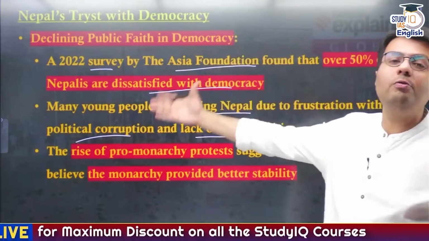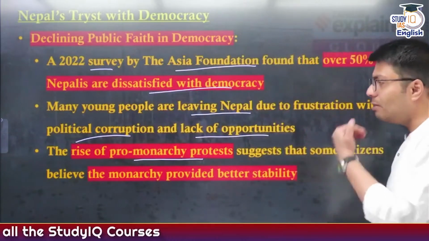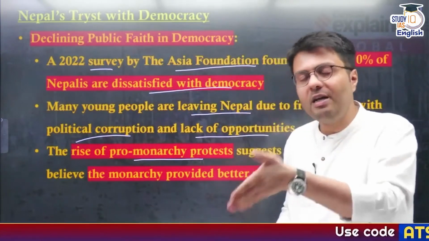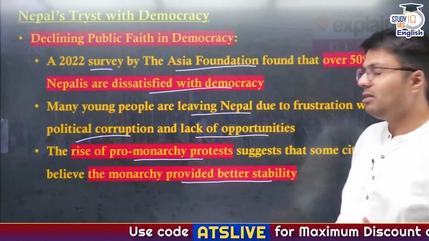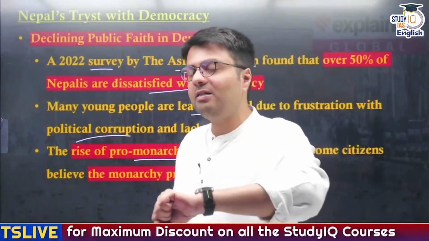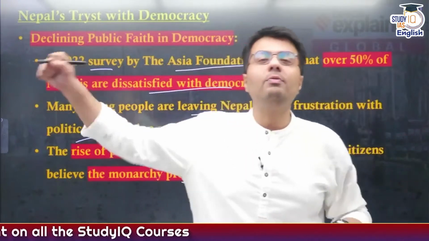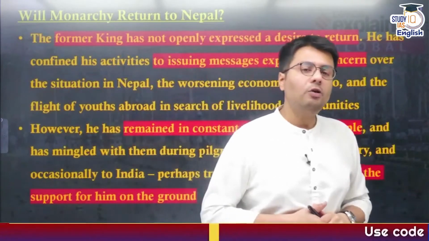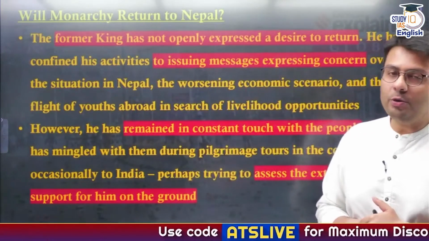And this has contributed to a rise in pro-monarchy protests, as this suggests that some citizens believe that the answer to this lack of economic development and political instability lies with the monarchical system, because it will provide them with greater political stability, which will help the people of Nepal deal with corruption and lack of economic opportunity. So this brings us to our topic: will monarchy return to Nepal or not?